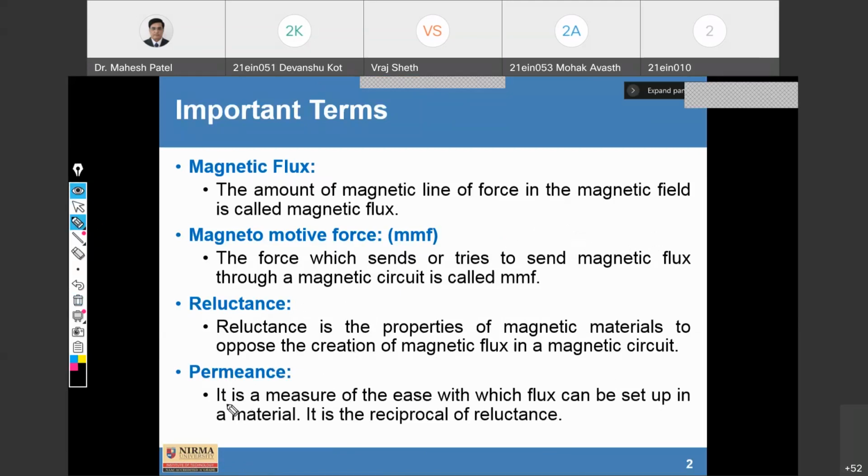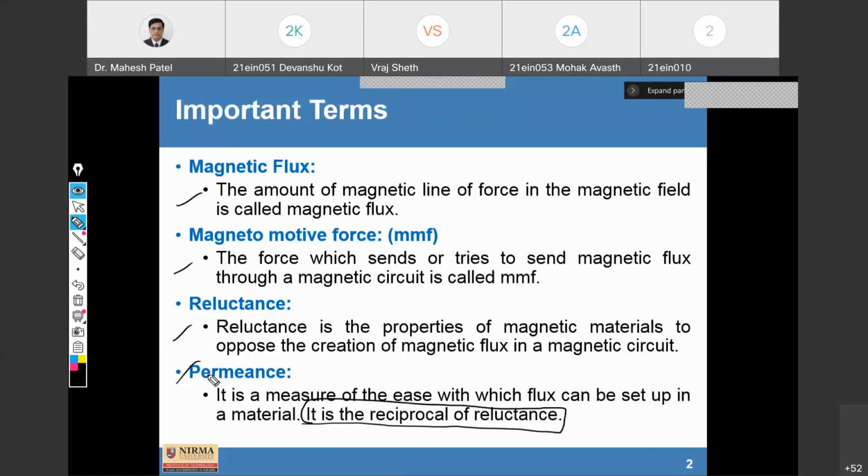So it is a measure of how easily flux can be set up in the material. Fine. So flux can be set up, and reluctance is for the opposition. Fine. So this is the difference here. So we can write that it is the reciprocal of reluctance. Reciprocal of reluctance. Fine. I hope these 4 definitions are clear to you: reluctance, permeance, magnetomotive force, as well as magnetic flux. Fine. Okay.